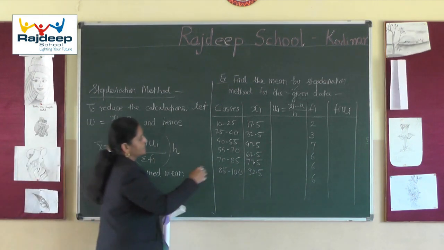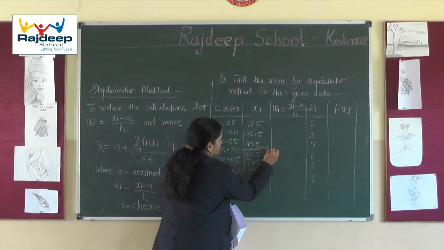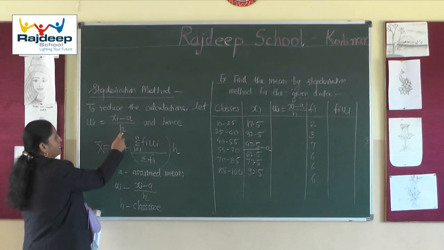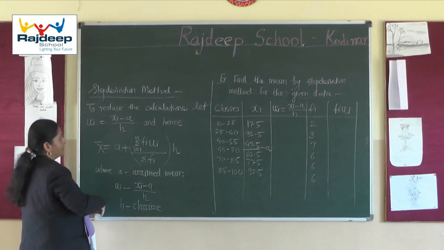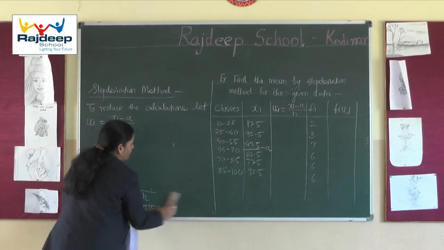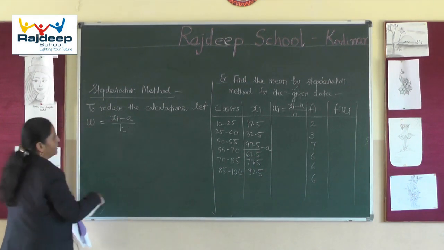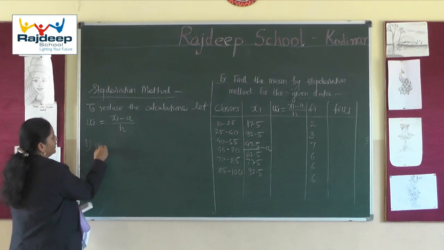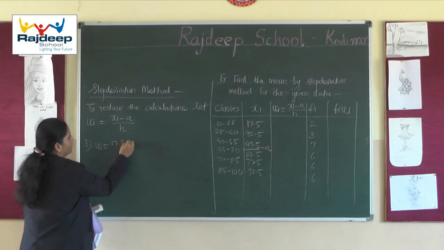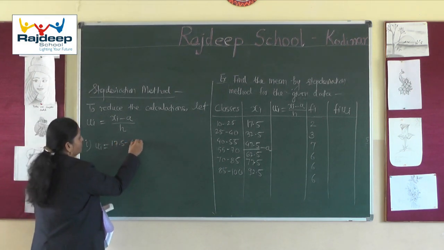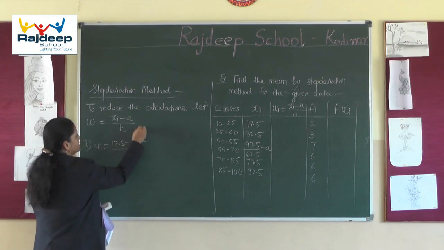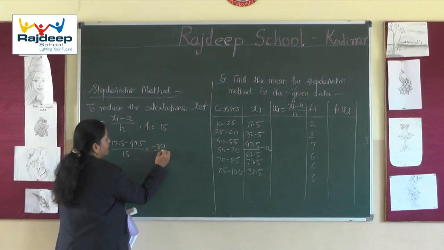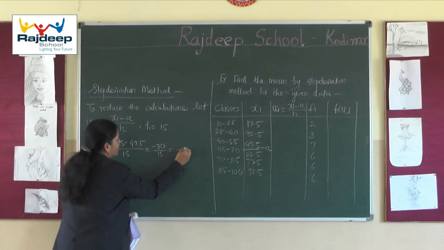First of all, select one of the values as A. This is the assumed mean. This assumed mean we have to subtract from each xi and divide by h. So let us see how to calculate ui first of all. Here I am going to show you how to calculate ui. For the first class, ui is 17.5 minus 47.5 divided by class size, which is 15. So this is minus 30 divided by 15, it is minus 2.